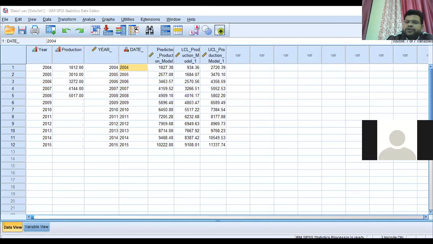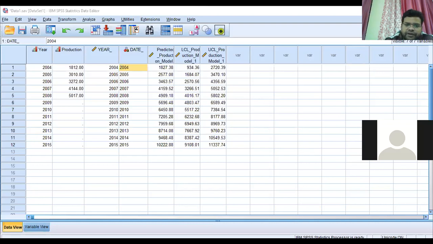So the most important thing is this graph. This plot will show the observed values and the production. It will show both things, observed and forecast. This is the forecast. So 2004 to 8 are observed values because they are given in our time series data set.